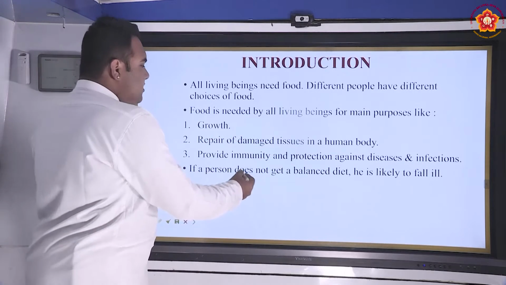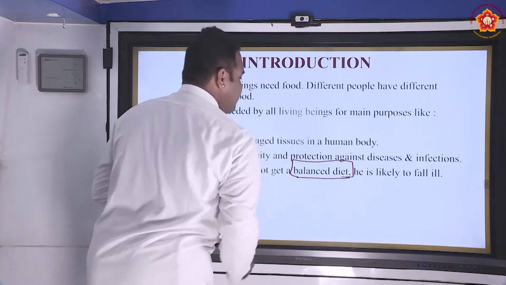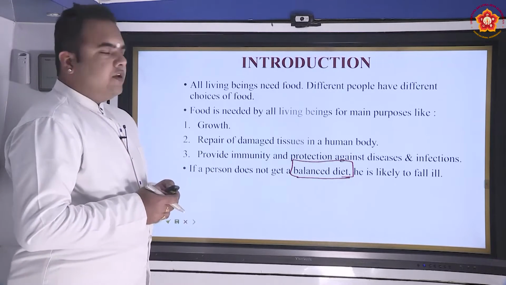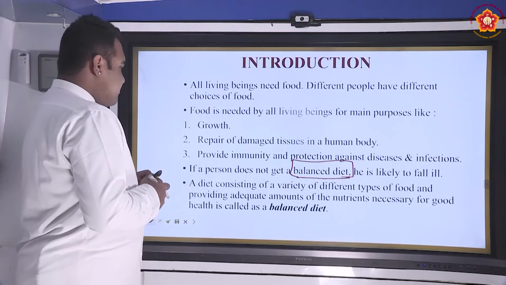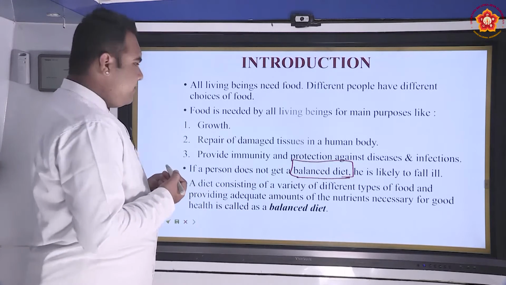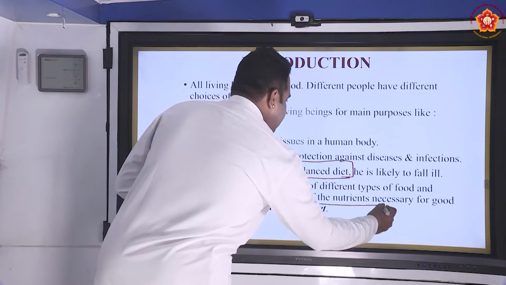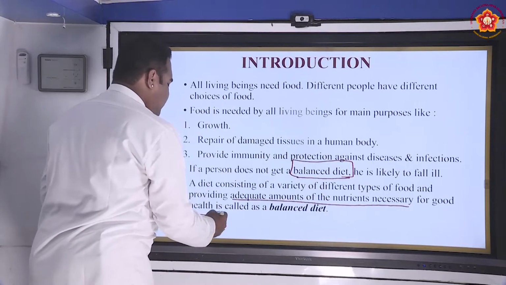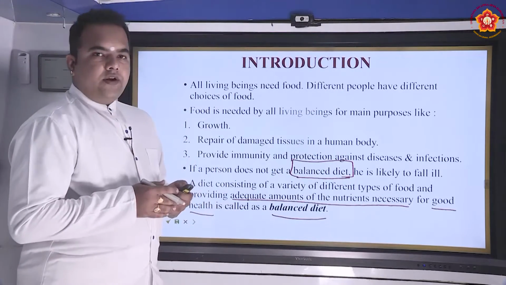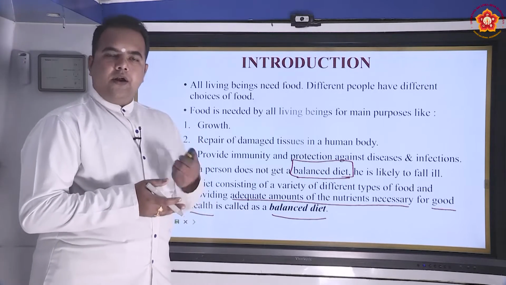Now, if a person does not get a balanced diet, now remember this term called balanced diet, he is likely to fall ill. So what do we mean by a balanced diet? A diet consisting of a variety of different types of food and providing adequate amounts of the nutrients necessary for good health is called a balanced diet. Having a particular kind of food regularly or in more quantities may not be helpful.